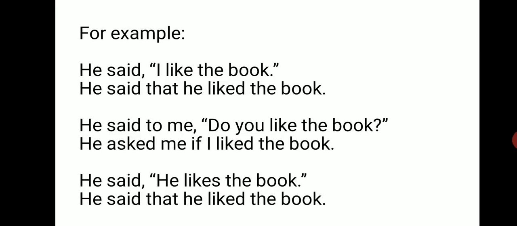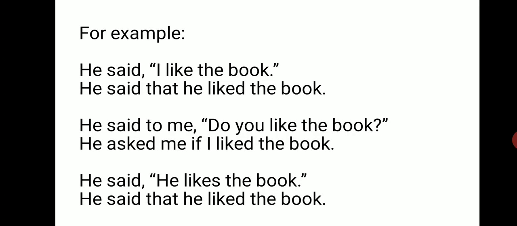Now see, for example, he said, "I like the book." Now, he said that he liked the book. See, here we have used the conjunction that. I is first person, so it has been changed as per the subject of the verb. The subject is he, so we have changed I into he. He said to me, "Do you like the book?" He asked me if I liked the book. Here it was a question, so we have used the conjunction if.